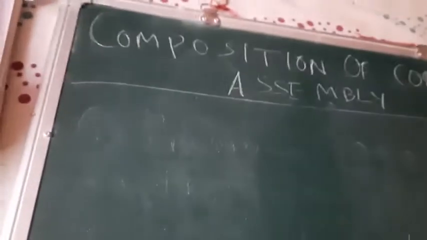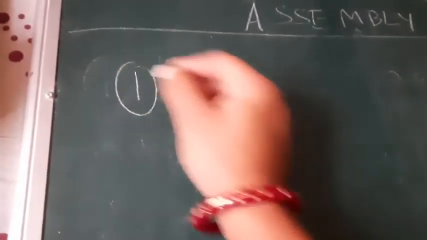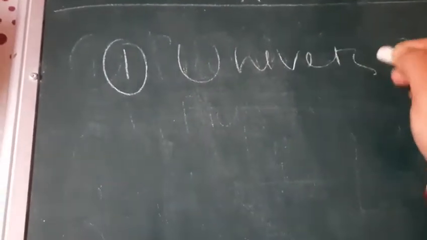Now some important points regarding this Constituent Assembly. One point is that the assembly was not elected on the basis of universal suffrage.